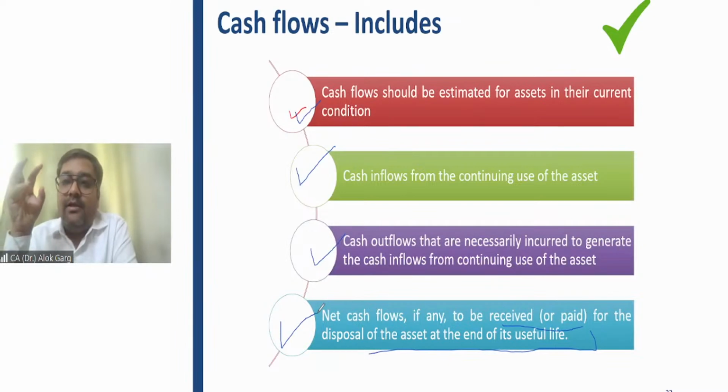Apart from continuing use of the asset, you are expecting that 100 rupees I'll receive every year. 20 rupees my cash outflow will be there every year. Net cash flow 80 rupees I'm getting every year.